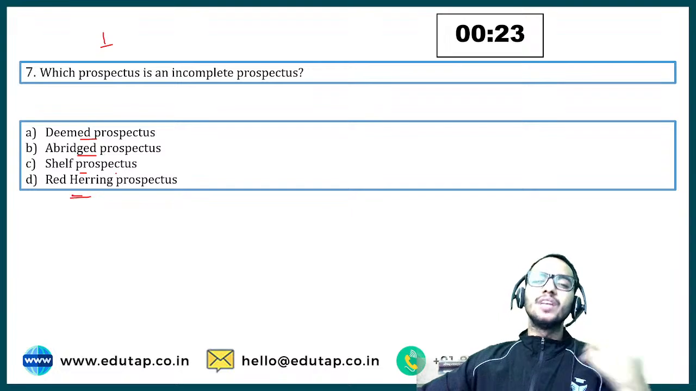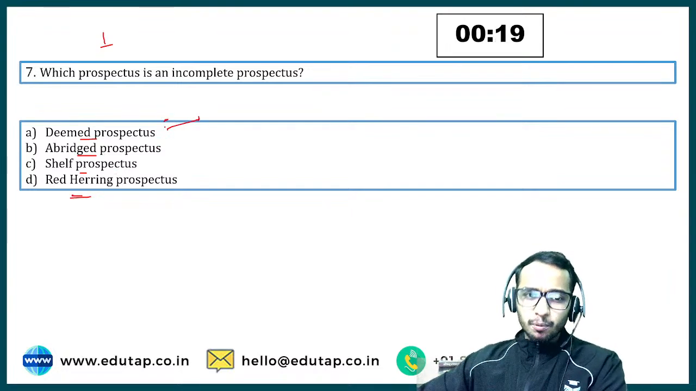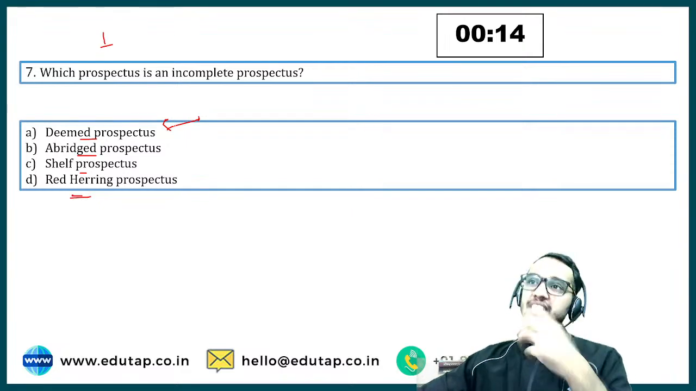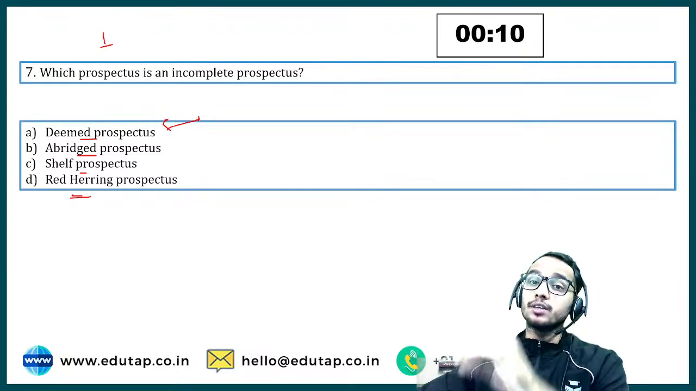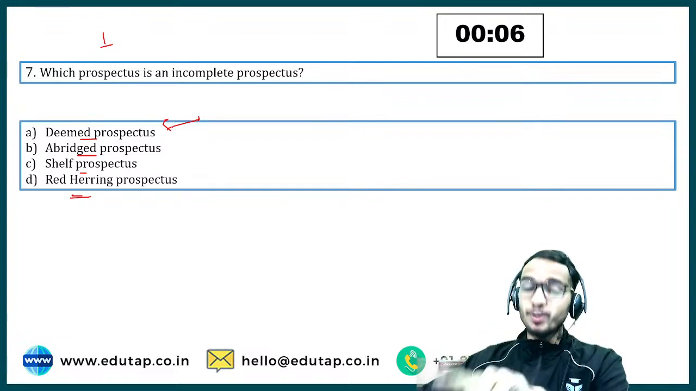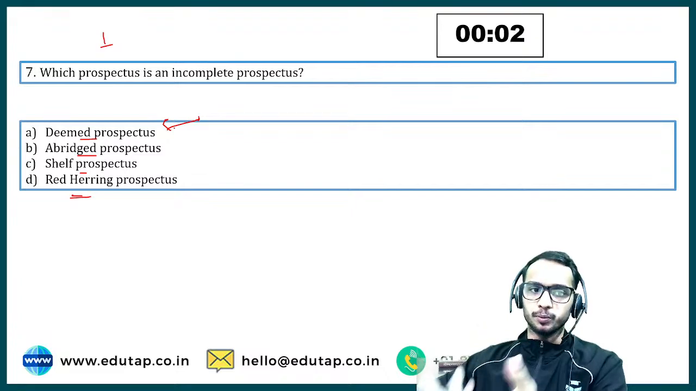So let me give you a brief about all the prospectuses, then we will discuss the answer. Deemed prospectus, we have just now covered this, isn't it? It says if you are issuing the shares through the issuing house, then whatever document your issuing house, underwriter or broking firm through which you are raising funds uses, that document will be deemed to be a prospectus.